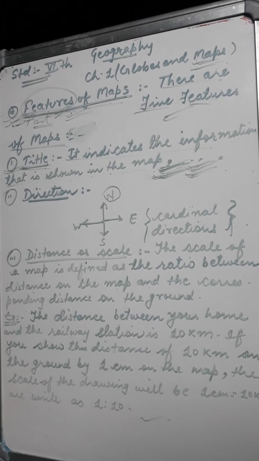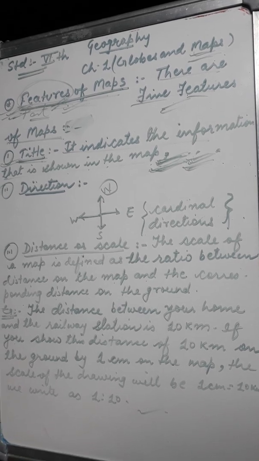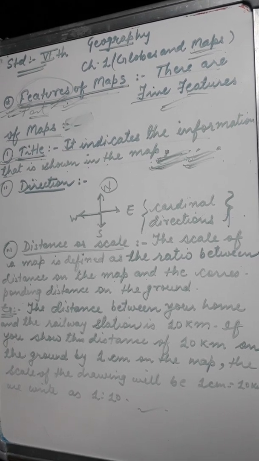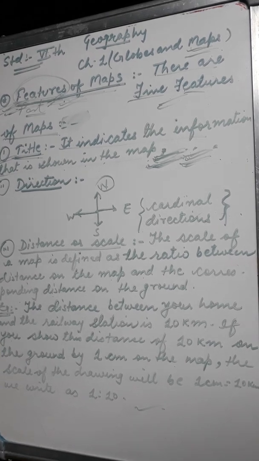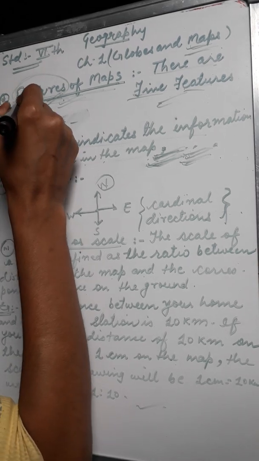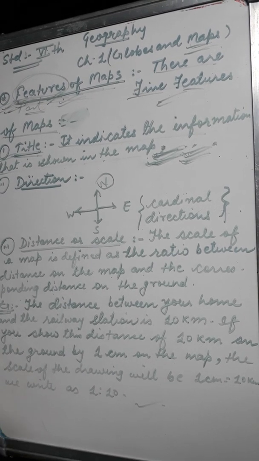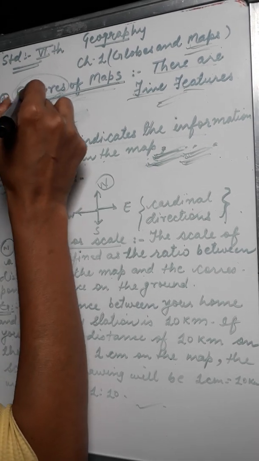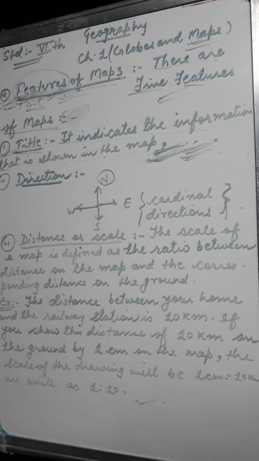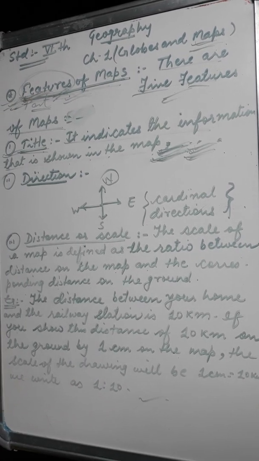Suppose in our body, there are many parts that make a body, that is nose, eyes, hands, ears, cheeks, etc. So a feature is also called a part of the map. These are the parts of a map that together make a map. Features will make a map.